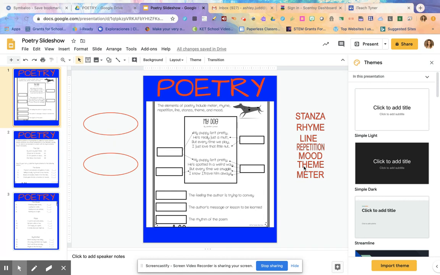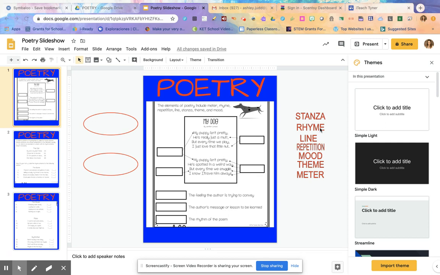Now, poetry consists of meter, rhyme, repetition, line, stanza, theme, and mood. And you may have just listened to all of those words and think, what in the world do those words mean? So we're going to go over it together and figure out what each of those words mean. Now, probably the word that you recognize the most was the word rhyme.